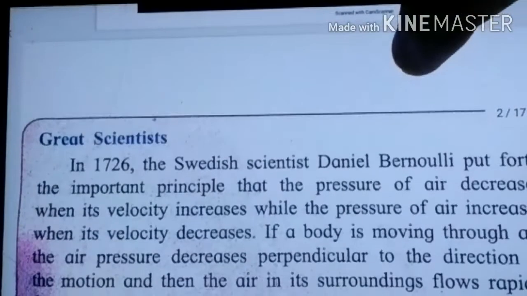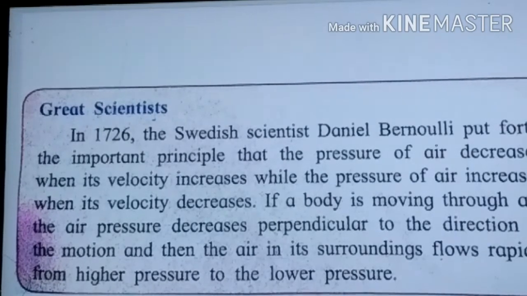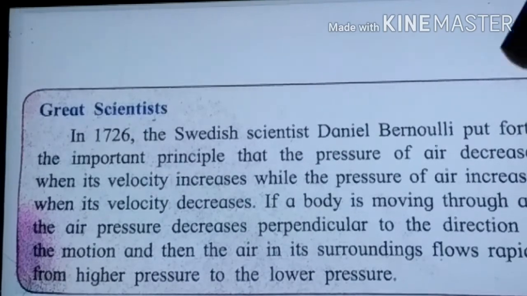Okay, so next we will move on to our next topic. First, let us read about a very great scientist, what he has done, what is the achievement of the scientist. See, in 1726, the Swedish scientist Daniel Bernoulli put forth an important principle for the pressure